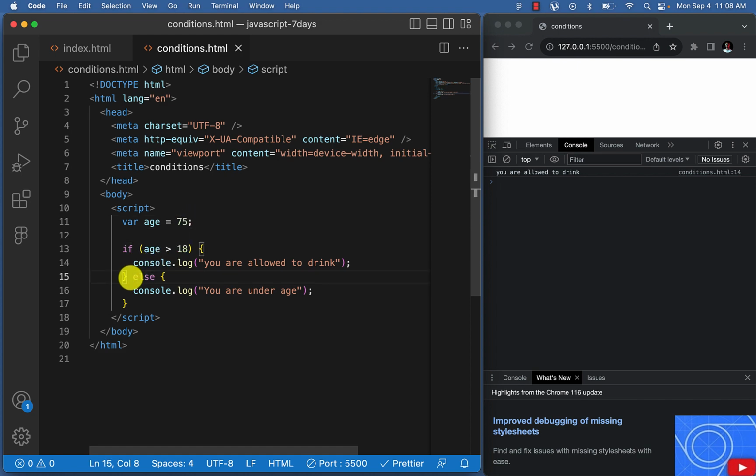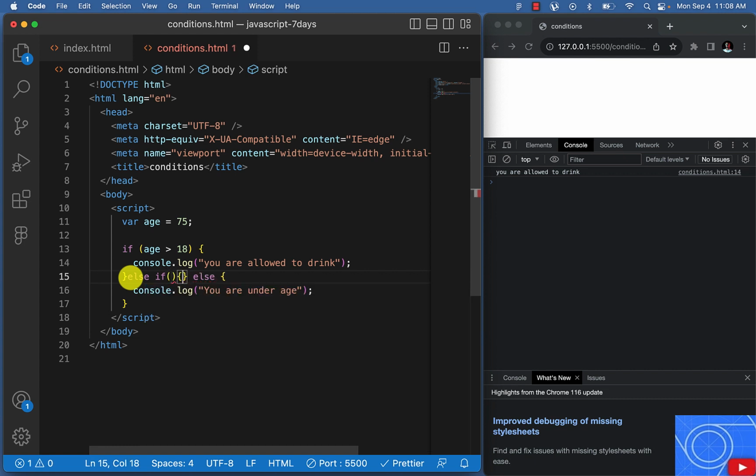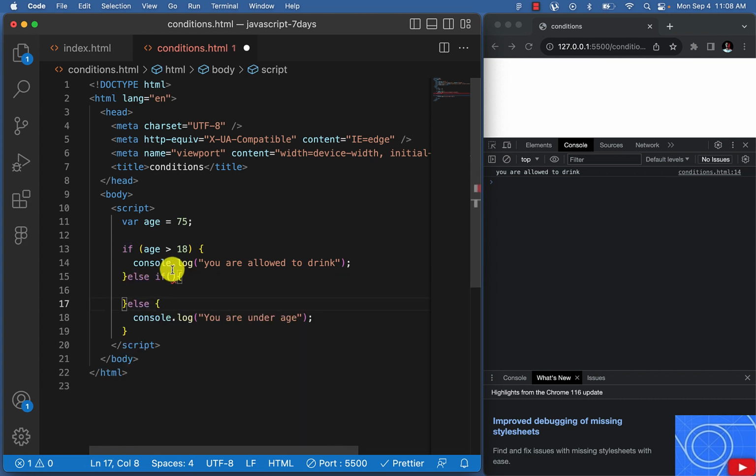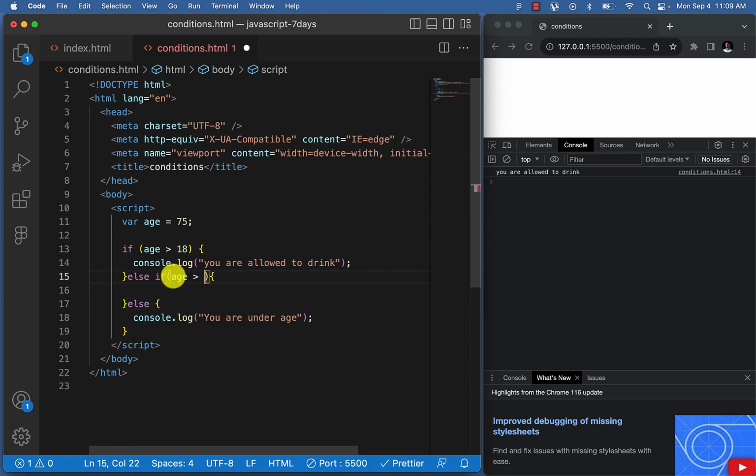So we'll now say something like else if, which could be another third condition. This is how it goes now. Else if age greater than 70, let's say you are too old to drink.